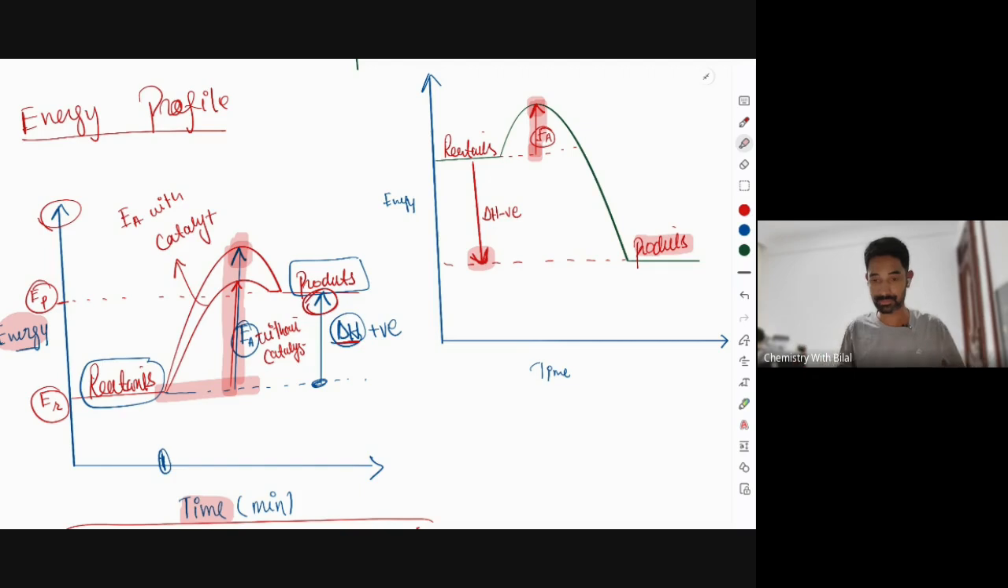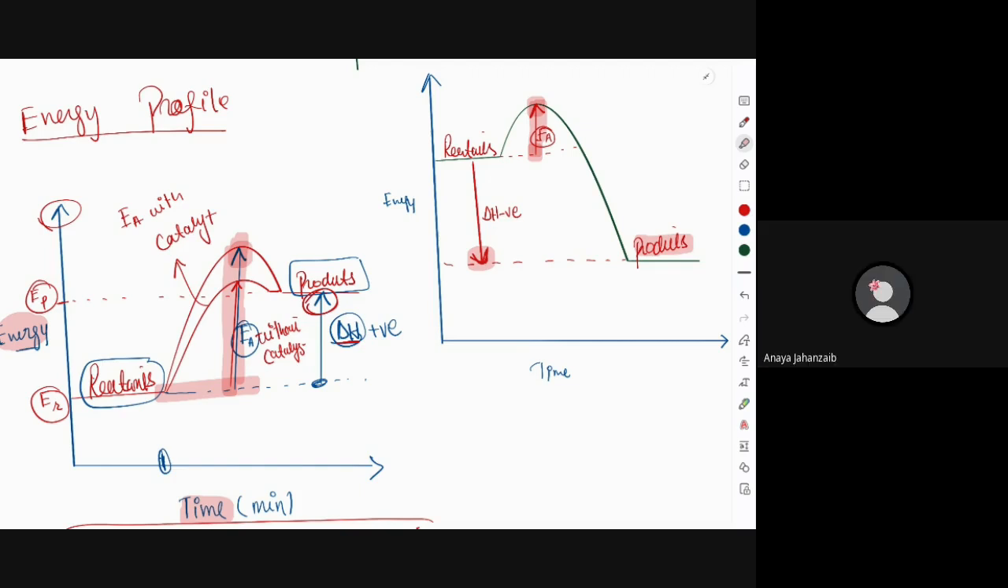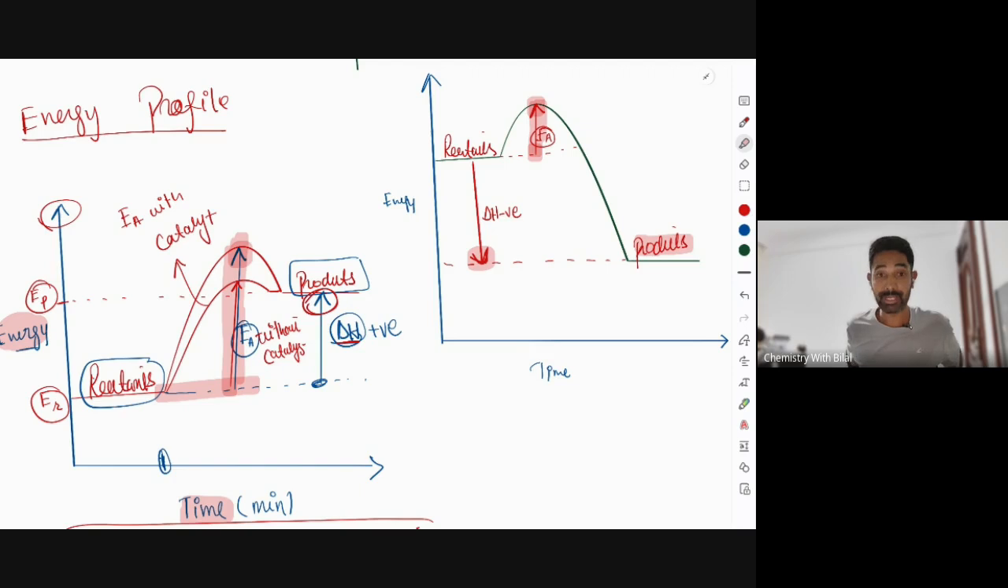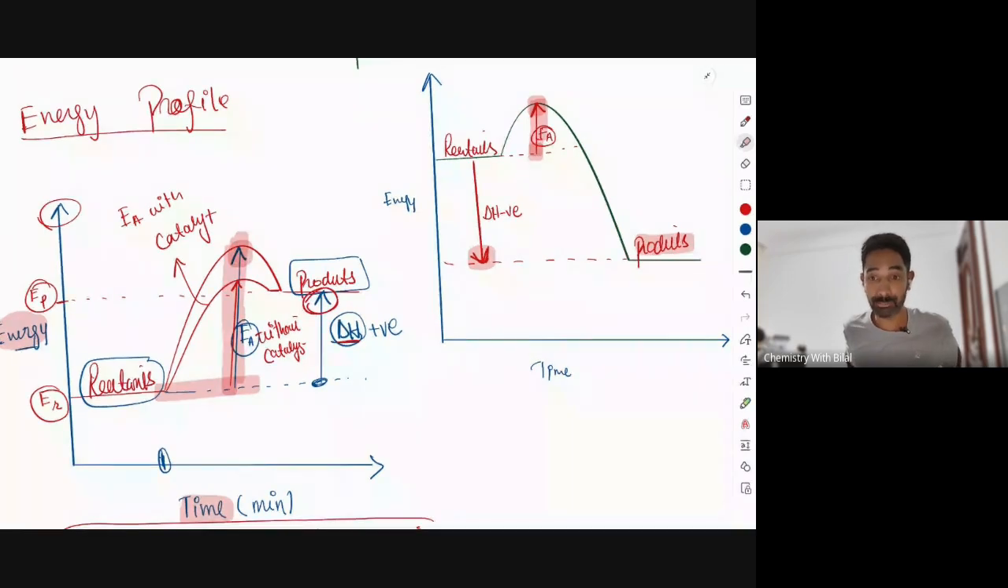What does this tell us about the start of the reaction? It's more difficult. That means exothermic reactions are more likely to take place. They're more feasible. They're more spontaneous because their activation energy is very low. The car that starts quickly and runs, that means that is very suitable. I mean, that is spontaneous.